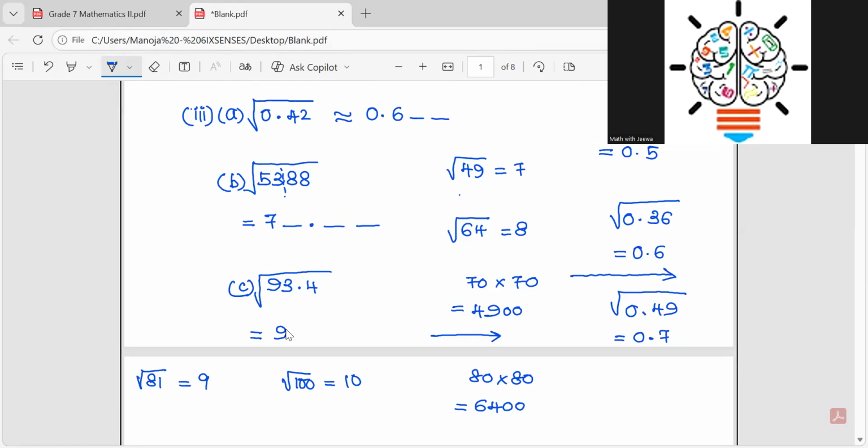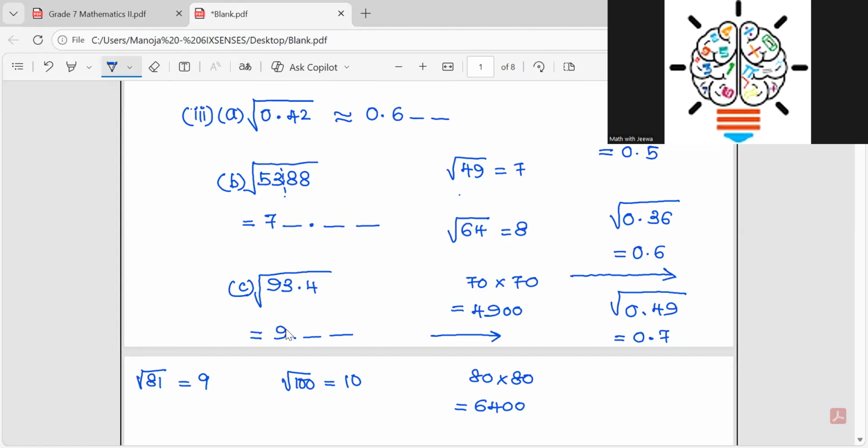9 point something. So we just write 9 point something. So this is a very critical area, children, that you always find something below and something above, the perfect square root value. So whatever the value they are talking about, it should be in between that. So then you can take, but exactly you don't know what it is.